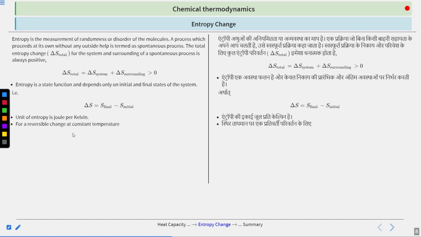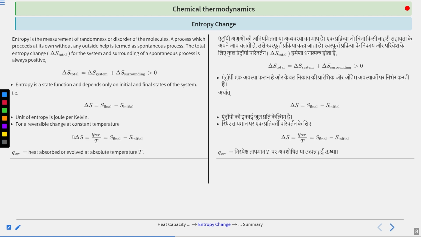So suppose you are doing a reversible change at constant temperature. Then in that case, your entropy can be calculated using this formula simply, which is delta S equals Q reversible by T. So this is the formula that we use to calculate the entropy change for reversible changes.